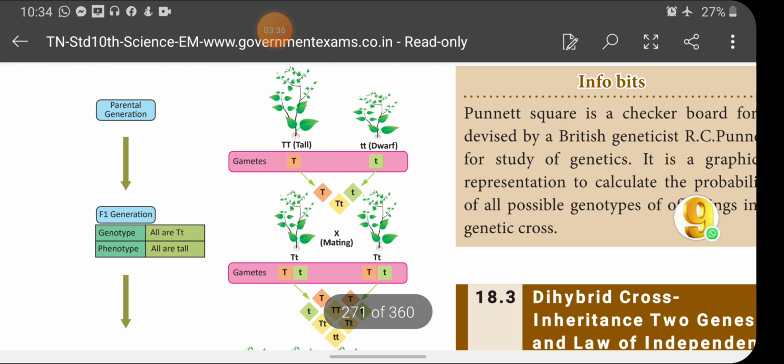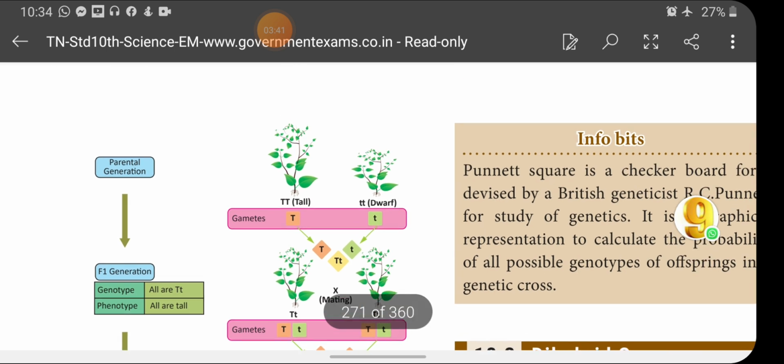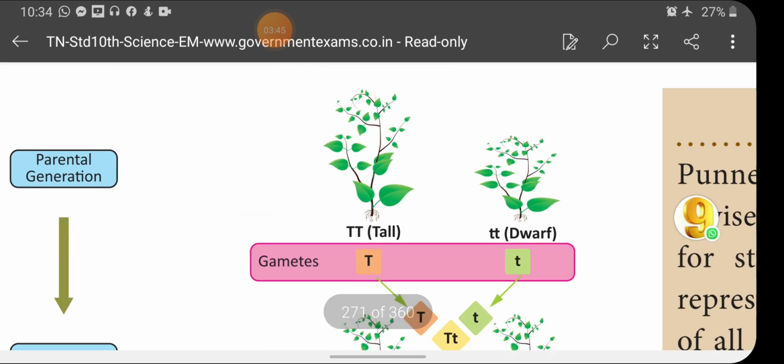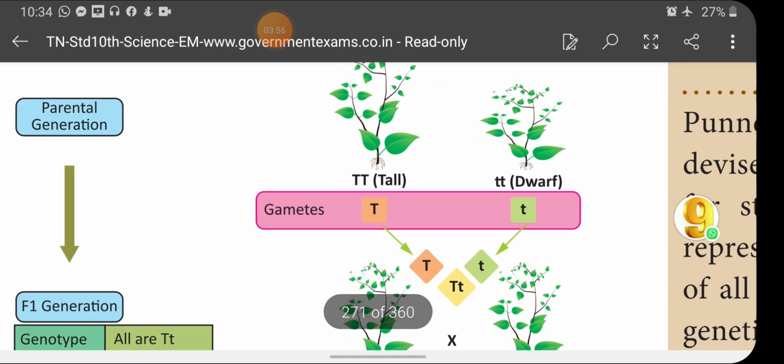You can see the diagrammatic representation of the monohybrid cross. First, children, the parental generation: capital T represents the tall plant, and small t represents dwarfness. And gametes: plant bodies are diploid in nature, and in sexually reproducing organisms, gametes are haploid in nature, isn't it?